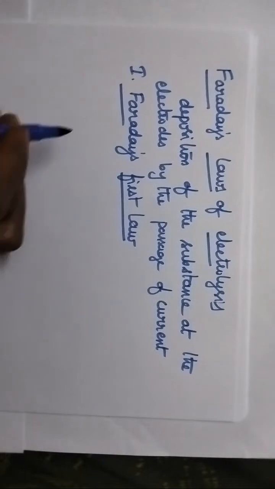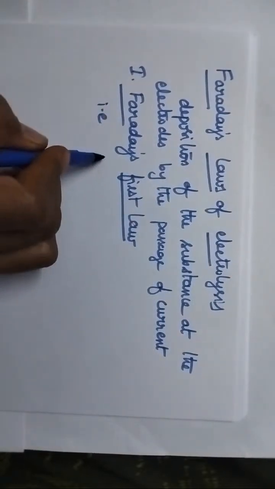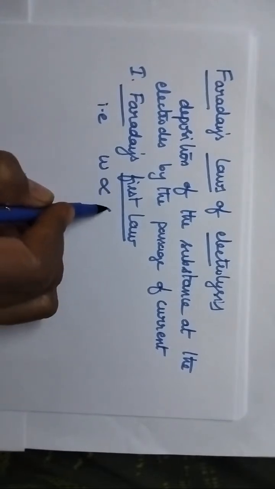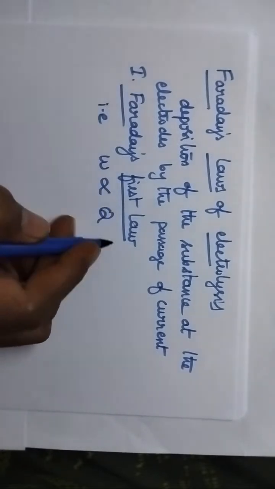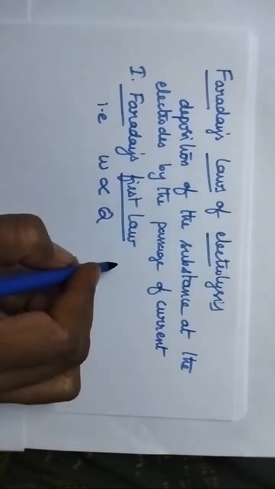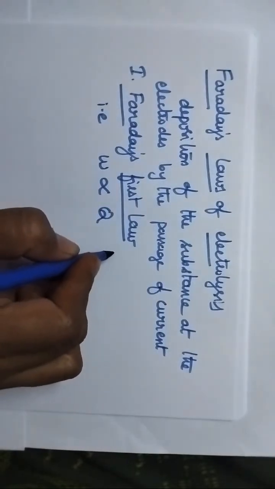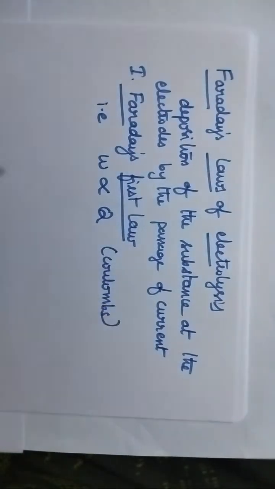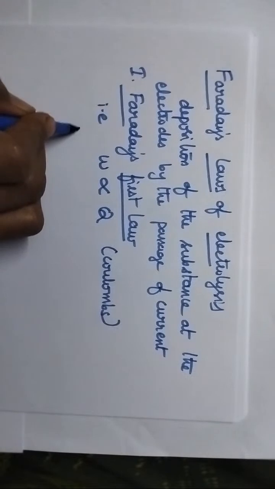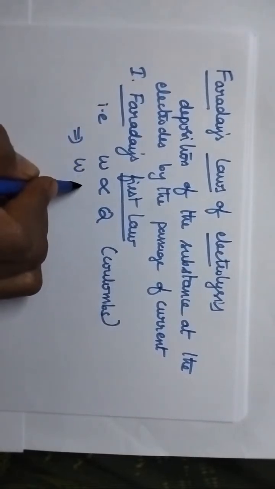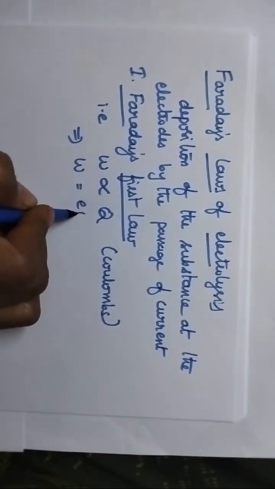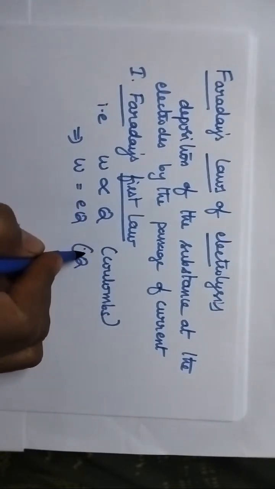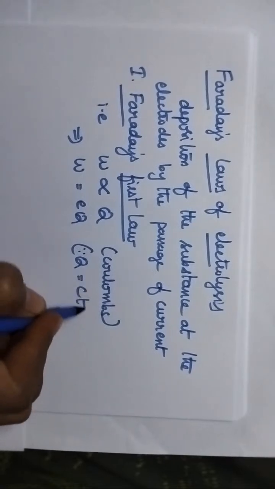So Faraday's first law can be mathematically represented as: the amount of the substance deposited is directly proportional to the quantity of electricity passed through the circuit. The quantity of current passed through the circuit is always measured in coulombs, and that implies W = EQ, where Q, the quantity of electricity, is Q = CT.